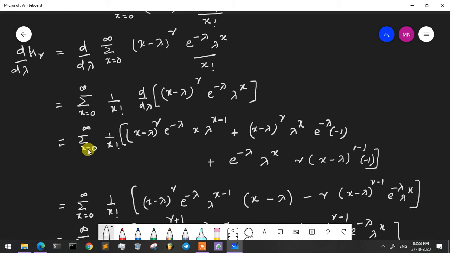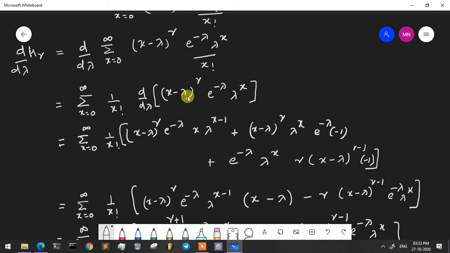So summation x is equal to 0 to infinity, 1 by x factorial into, first you take these two terms together, x minus lambda the whole raised to r into e raised to minus lambda, and take the derivative of lambda raised to x. Lambda raised to x derivative means x into lambda raised to x minus 1.